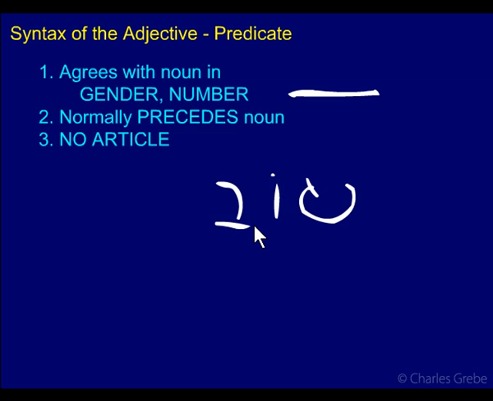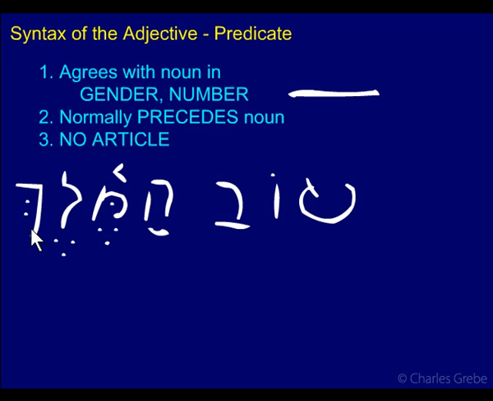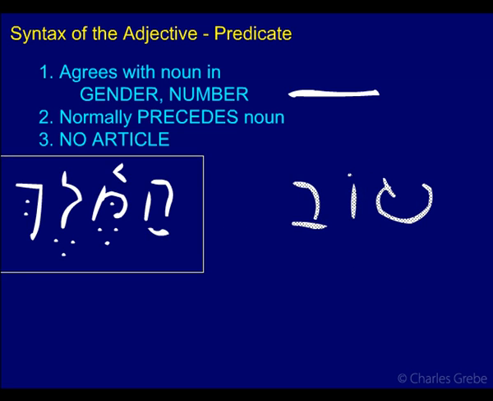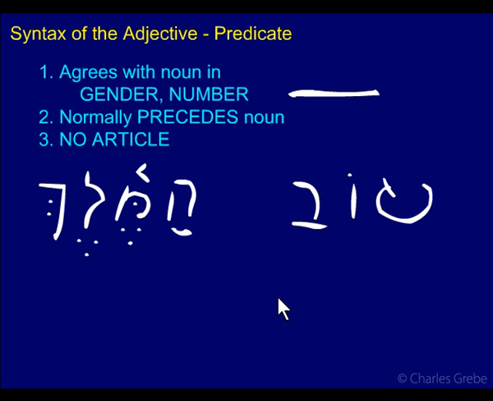Tov HaMelech. Oh, I'm going to run a room here. HaMelech. And just to give ourselves some breathing space here. Okay.